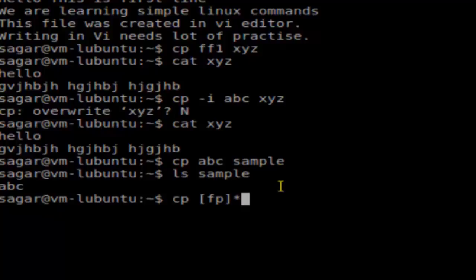It means that all the files that start with F or P should be copied to the directory sample, and then if you hit enter and see the sample directory contents,